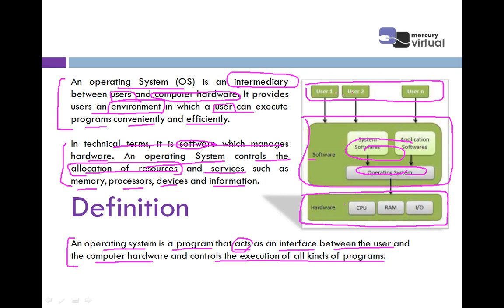As this says, this is software. Software includes the operating system and the application software, meaning system software and application software. So in simple terms, this diagram shows that the operating system lies between the user and the hardware.